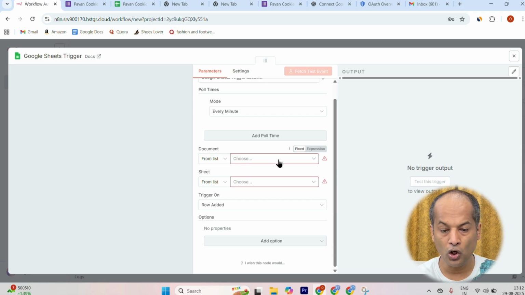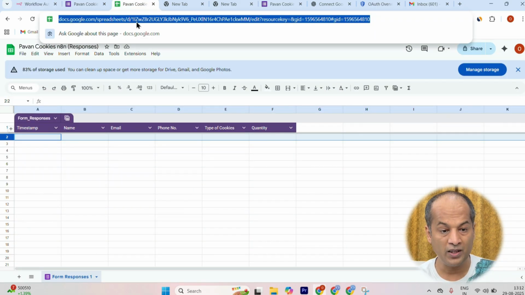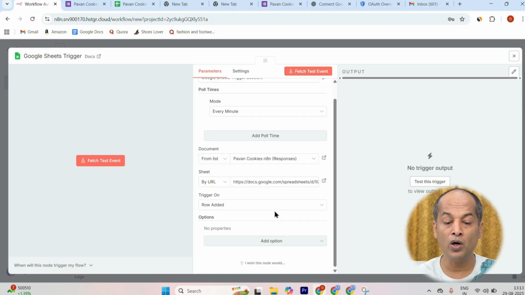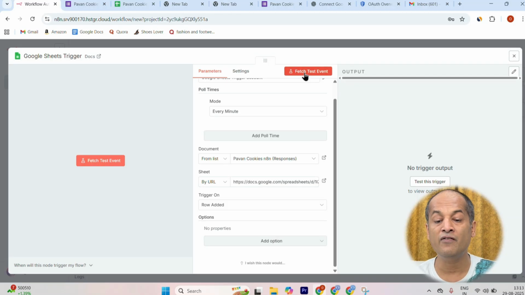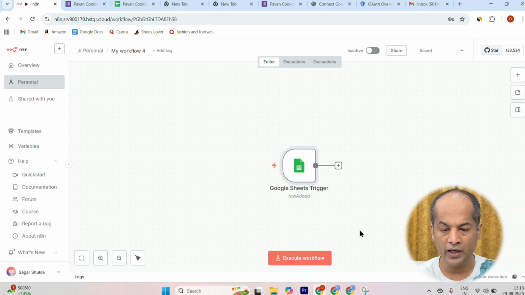Now I have to select the document. I am selecting Pawan Cookies, my form. And now I have to select the exact sheet which I want to use. I will copy this URL and enter it here. Now what I want is for the trigger to run whenever a row is added. And now I'll press fetch test event to see if everything is fine or not. It is saying everything is good. Now let us test it.